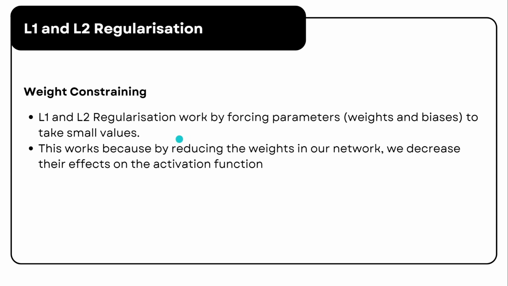By reducing the magnitude of these weights, we minimize the impact on the activation function. This helps prevent overfitting because it ensures that no single filter or parameter dominates the network's behavior when activated. As a result, the model generalizes better to new data.